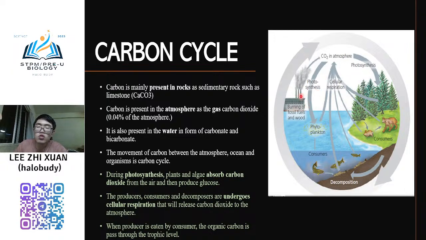Not only that, industry also releases carbon dioxide. So you see, God is very fair. Everyone releases carbon dioxide, and only one group, plants, algae or other photosynthetic microbes, can absorb it through photosynthesis. Nothing else can. The others can only release carbon dioxide, not consume it. It is the fairest cycle. So in photosynthesis, and with respiration releasing carbon dioxide, when the producer is eaten by the consumer, the organic carbon is passed through the trophic levels, the energy flow.